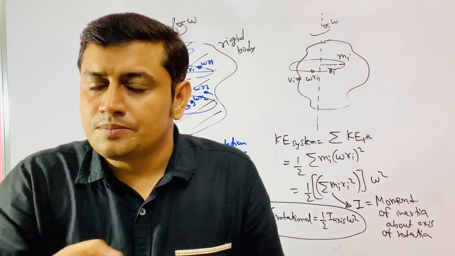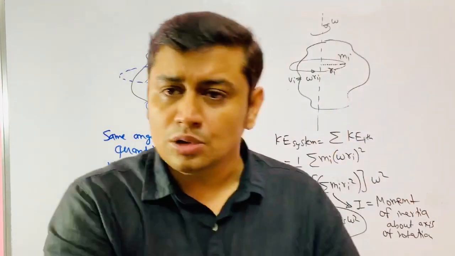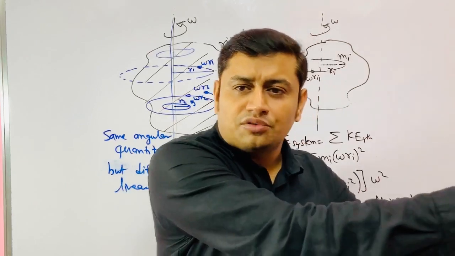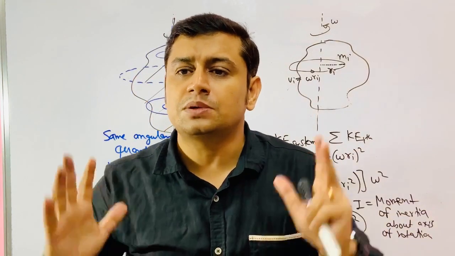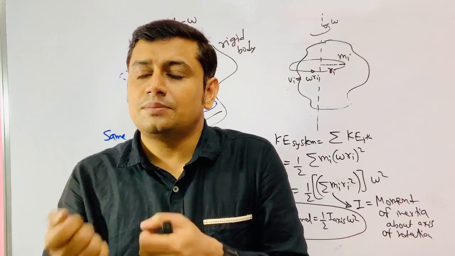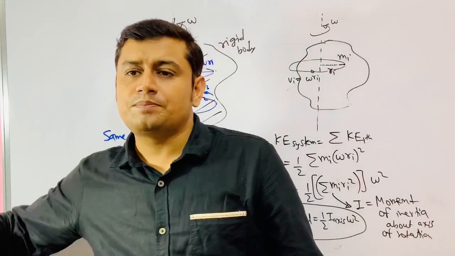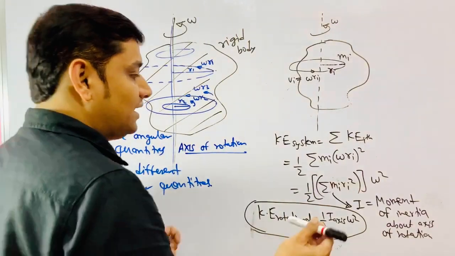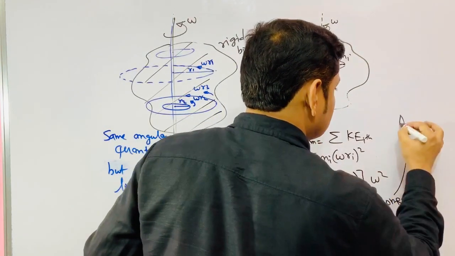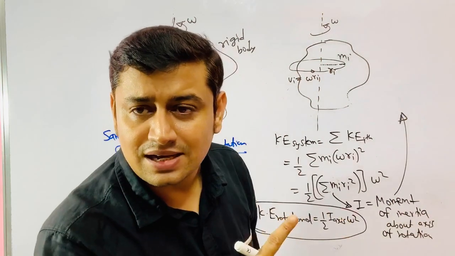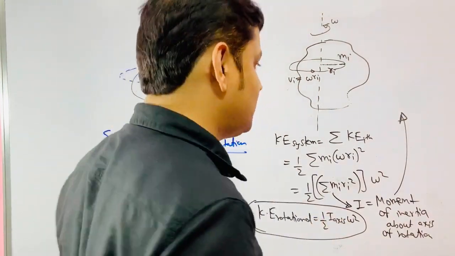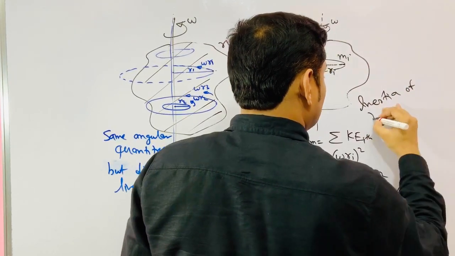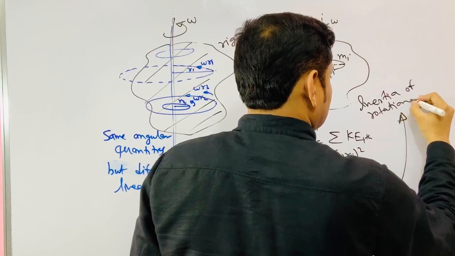Similarly, nowadays the fiber-made fans pick up very fast and stop very fast because their moment of inertia is low. If a gate or a door is made of iron and you want to open it, you need 3 or 4 persons because its moment of inertia is very large. But if it is made of lightweight fiber, a person can open and close it very fast. That means moment of inertia gives you the impression about resistance against change in angular velocity. That is the inertia of rotational motion, the rotational state.